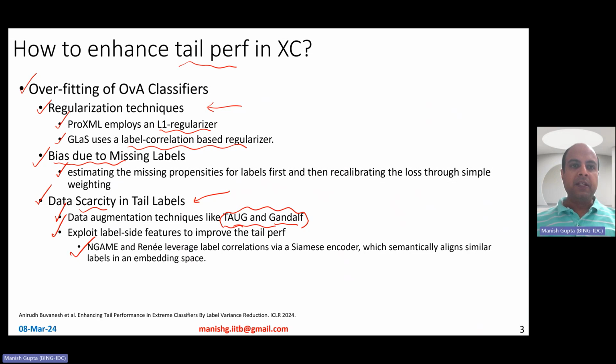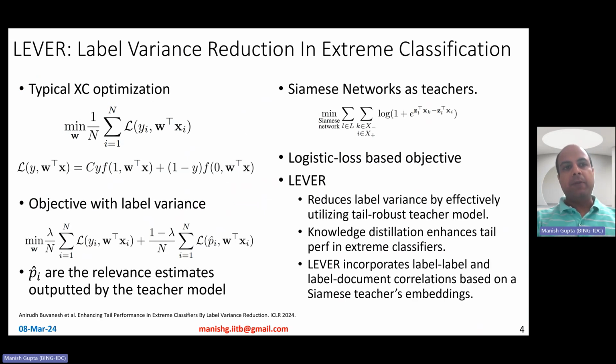In this particular paper, we propose a new method called LEVER, which stands for label variance reduction. The goal is to deal with the variance aspect of the tail labels in extreme classification. In this slide, I'll explain how LEVER works.